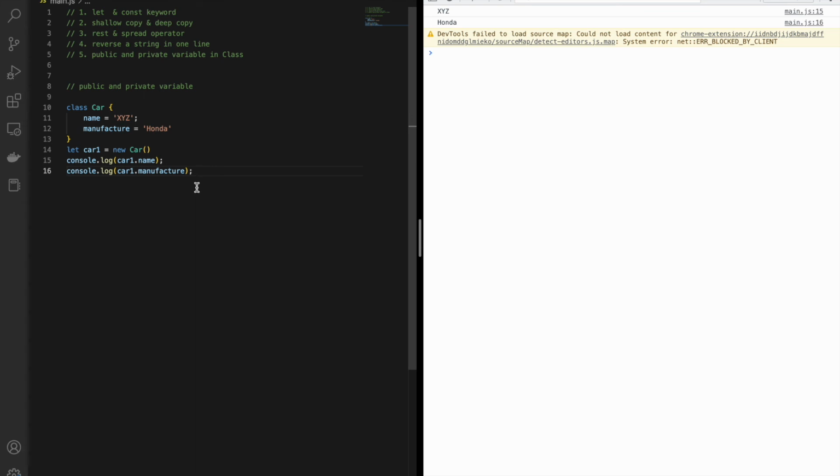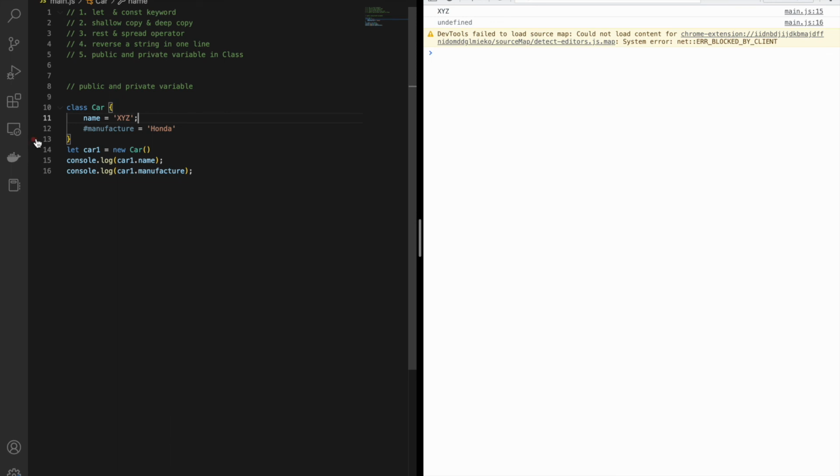But there's a scenario where I want to change a public variable into a private variable. It's simple: you can use a pound or a hash and do a save. I will do a console over here. You can see now this is undefined. I will not be able to access this property because it's private to my class.